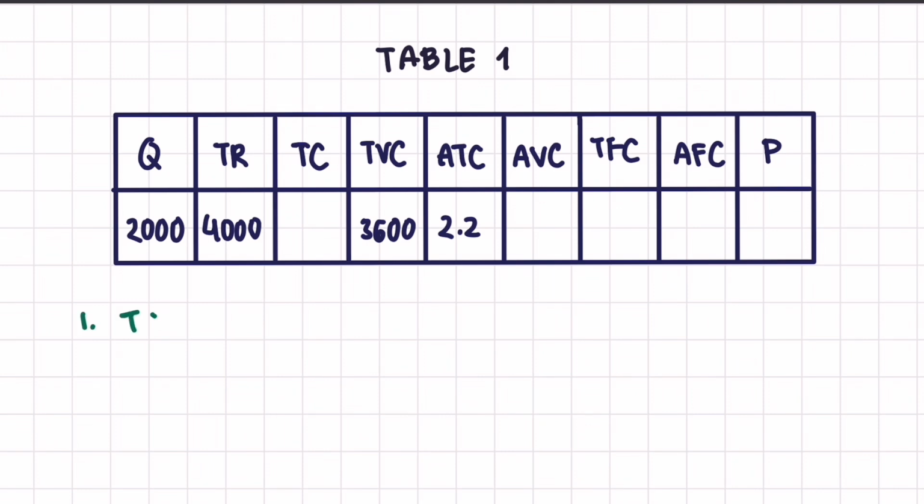The first one, we're going to find total cost, and to find total cost is by multiplying average total cost with the quantity. So it's 2.2 times 2,000 and we get 4,400.